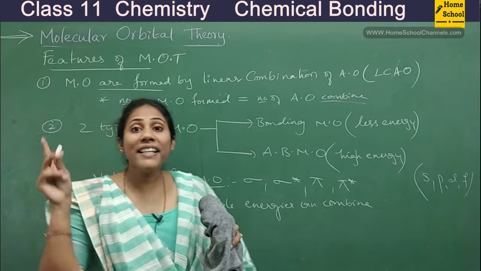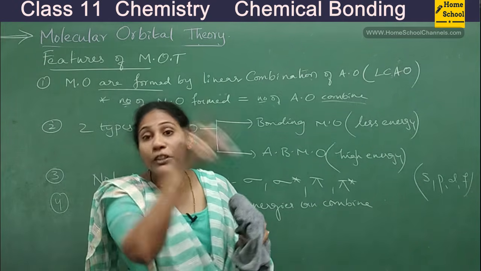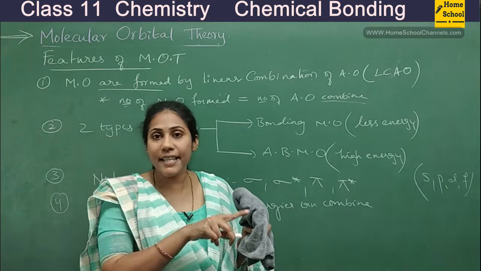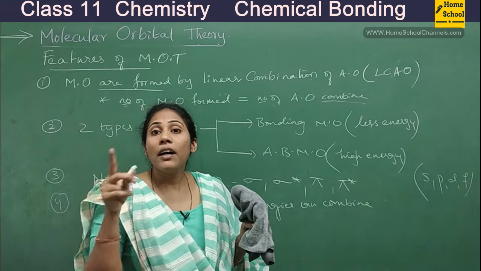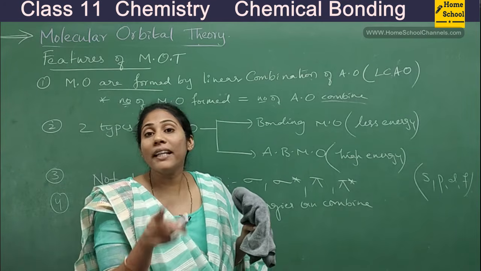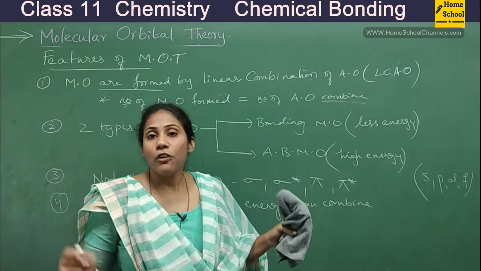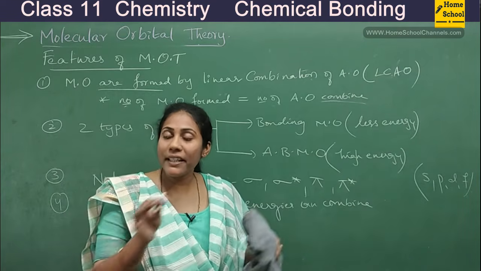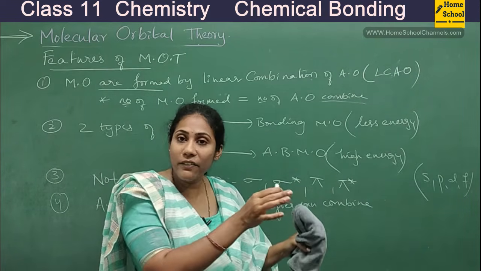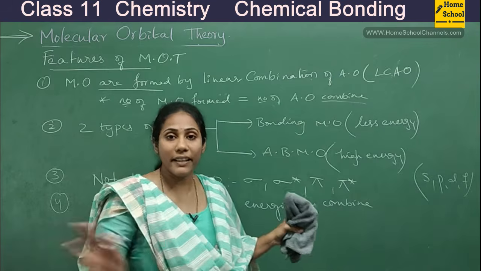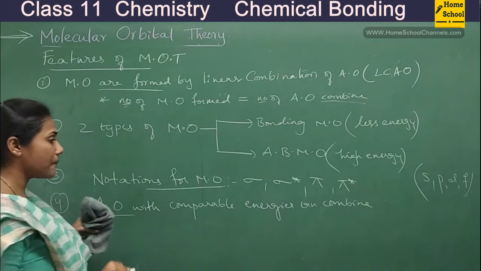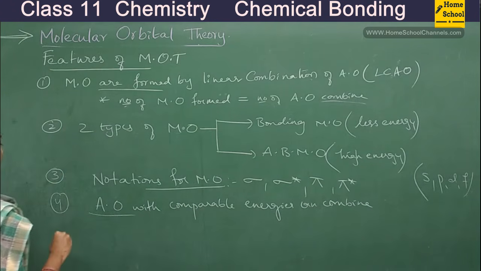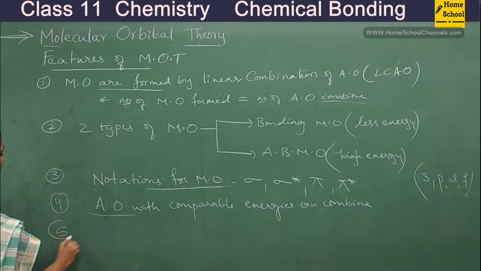See, a 1s orbital cannot combine with 2s. Both are s, but one is 1s and the other is 2s. There is a difference, right? So a 2p orbital cannot combine with 3p, like that. 1s of one atom can combine with 1s of another atom only, right? So that is the meaning of this particular sentence.